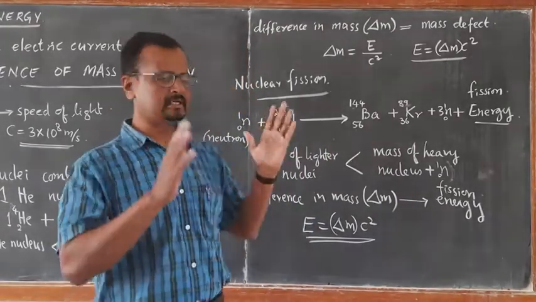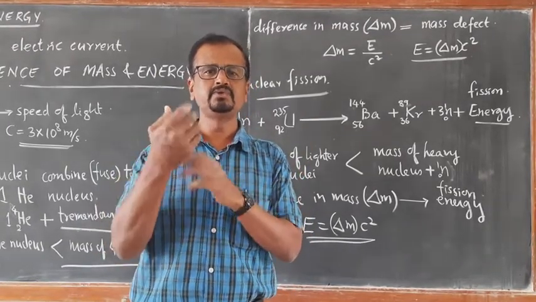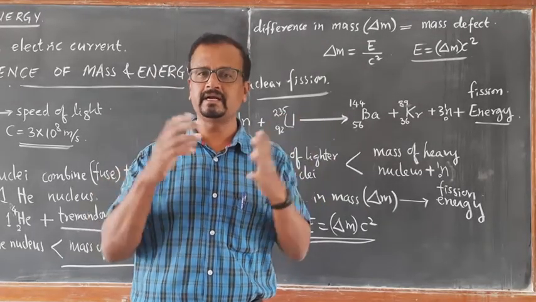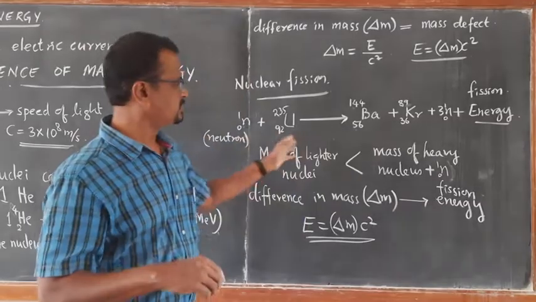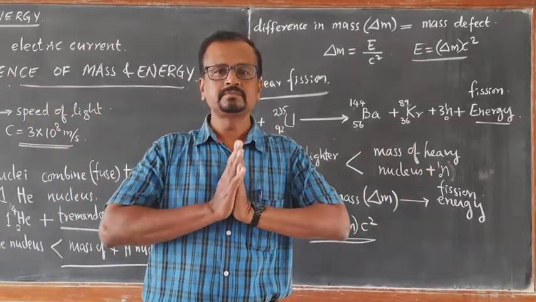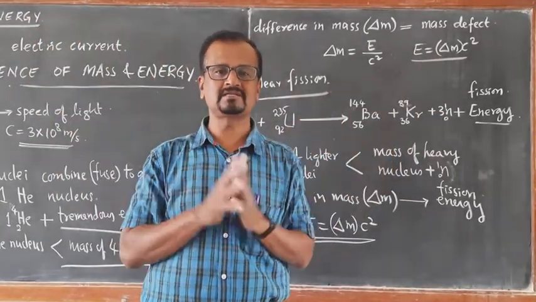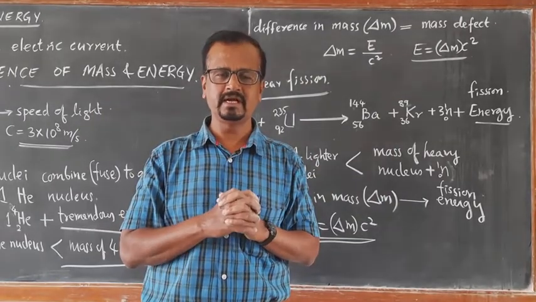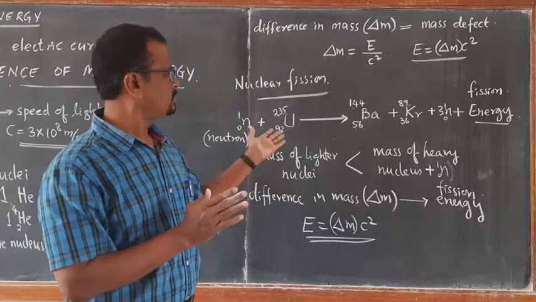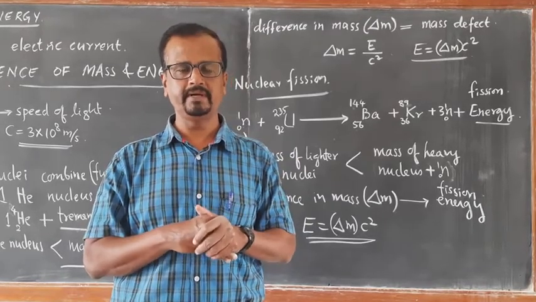When fission is carried out in a controlled chain reaction, it can be used for peaceful purposes, for generation of electric current, which is very useful. But if the same energy is uncontrolled, it will lead to a huge nuclear bomb blast. That is what we have read about. So controlled and uncontrolled chain reactions are both being employed according to the requirement.